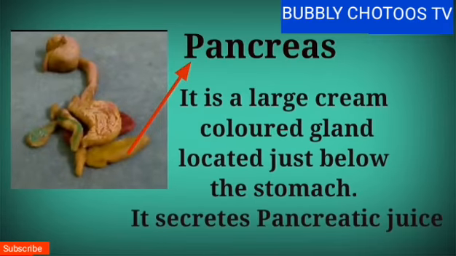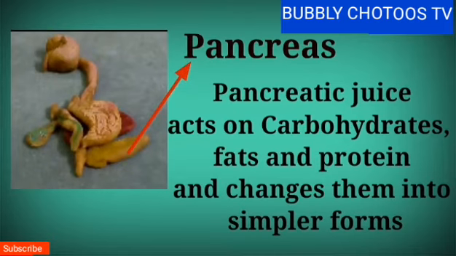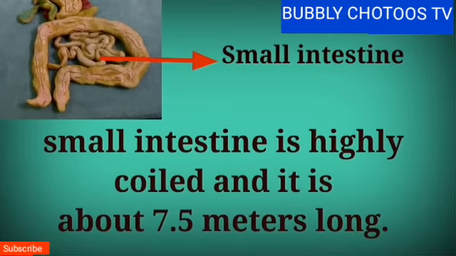Pancreas. It is a large cream-colored gland located just below the stomach. It secretes pancreatic juice. Pancreatic juice acts on carbohydrates, fats, and proteins and changes them into simpler forms. Small intestine.